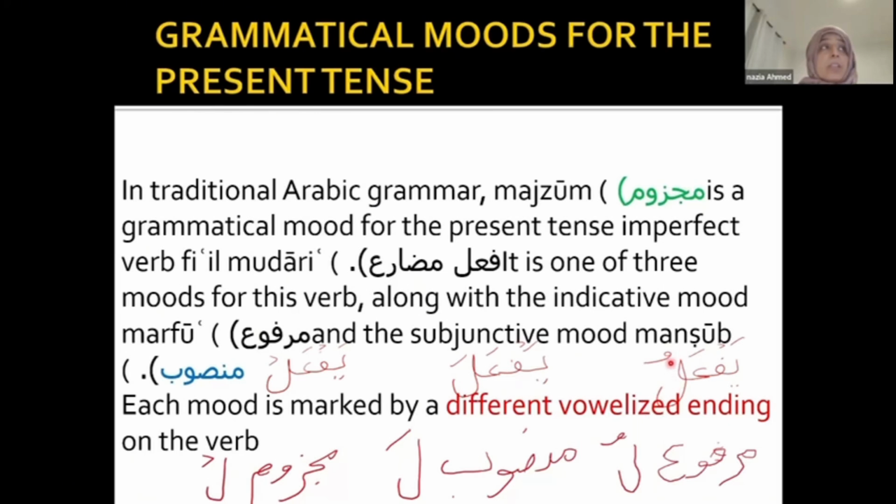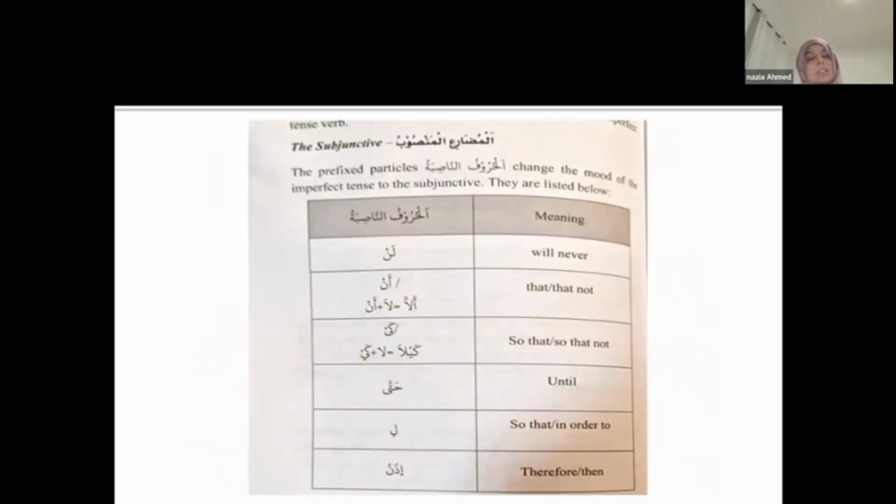For the first form only, if kalima lam has got dhamma, it is marfu. If kalima lam has got fatha, it is madare mansoob. If kalima lam has got jazm, then it is madare majzoom. Now, why is that? Because of the presence of certain letters, the prefixed particles, harufe nasiba, change the mood of the imperfect tense to the subjunctive.